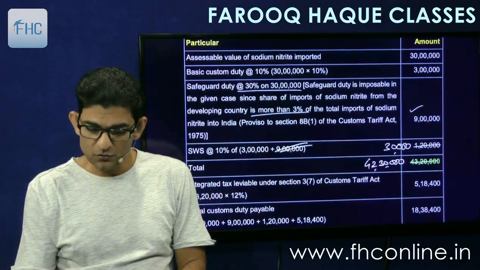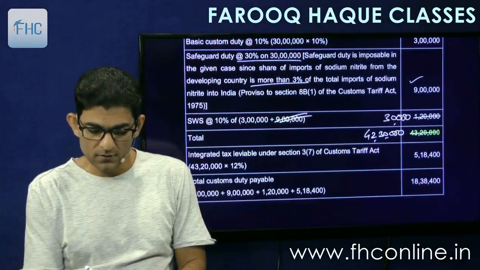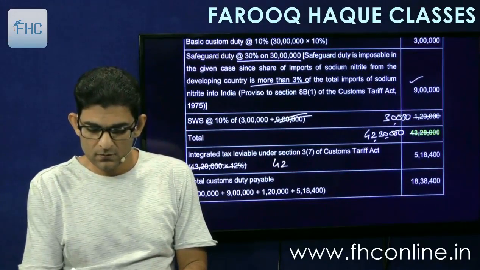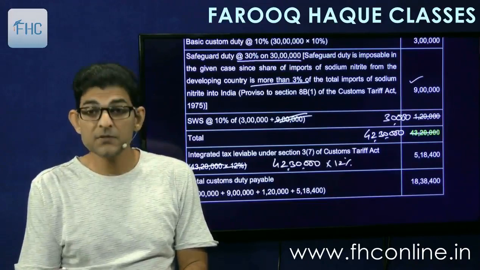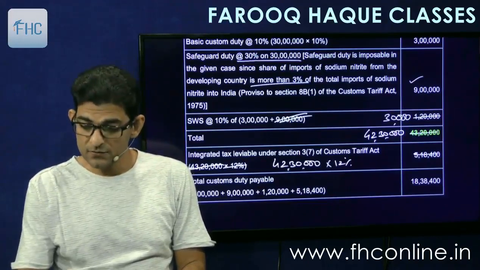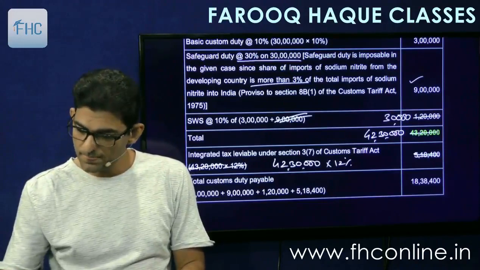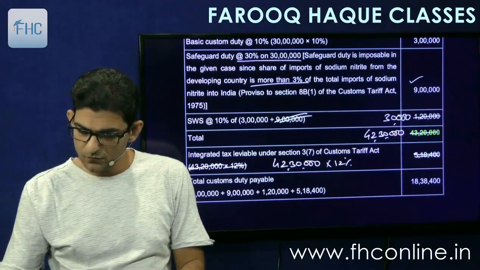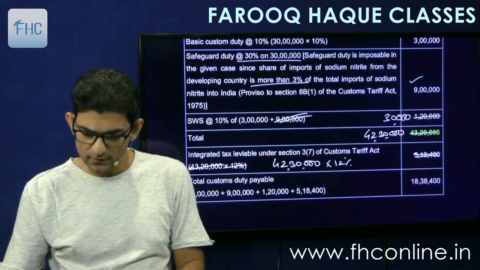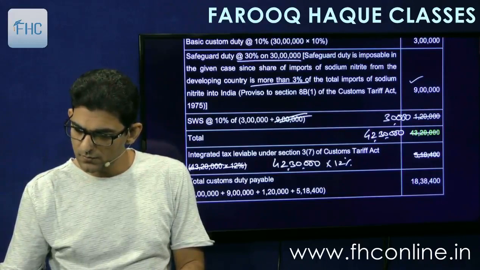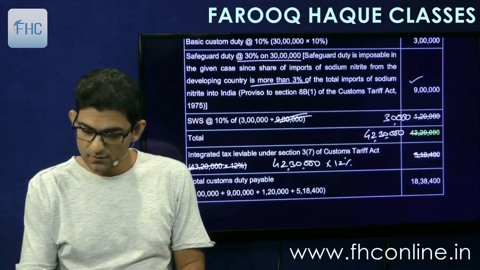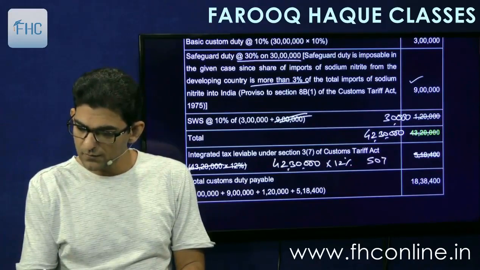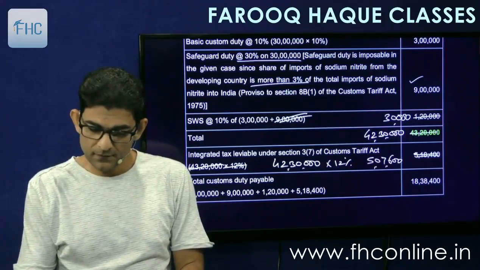Then on this 42 lakh 30,000, there will be 12% integrated tax. So that will come to 42 lakh 30,000 into 12%, 5 lakh 7,600.